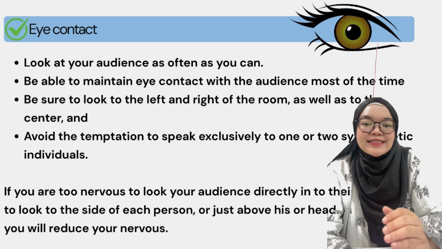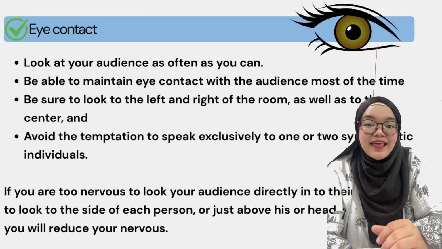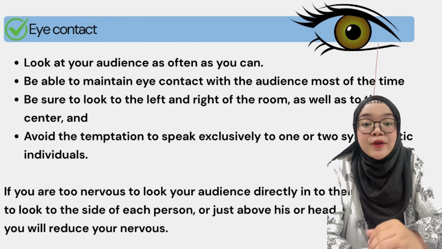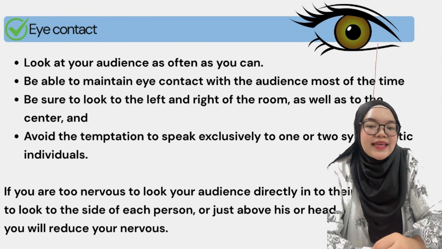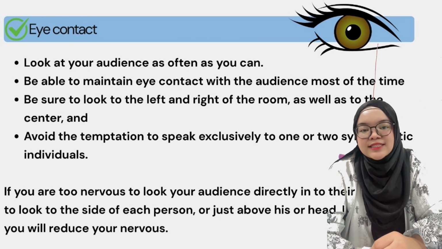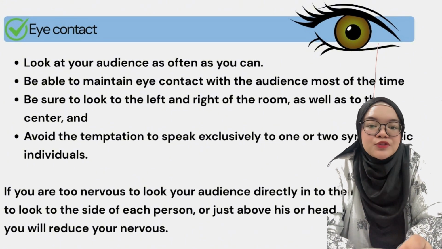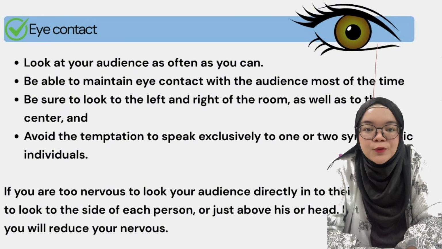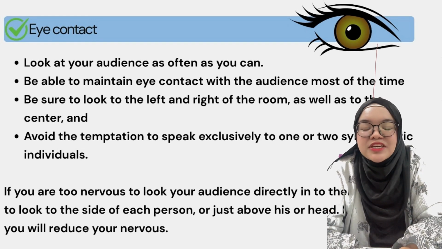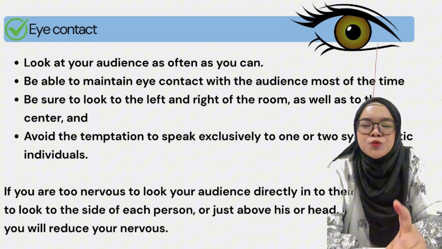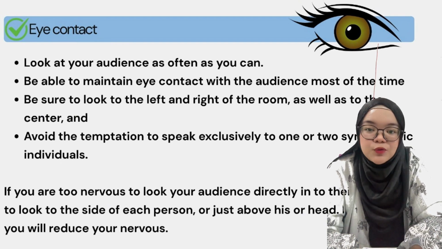If you have practiced the extemporaneous method of delivery and prepared your notes properly, you should be able to maintain eye contact with your audience most of the time. Be sure to look to the left and the right of the room, as well as to the center, and avoid the temptation to speak exclusively to one or two sympathetic individuals.